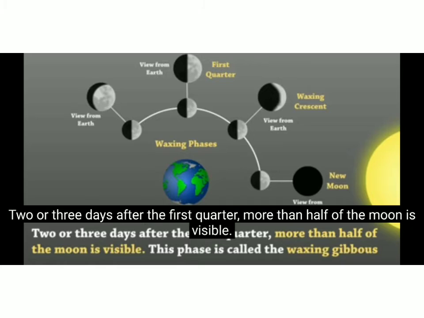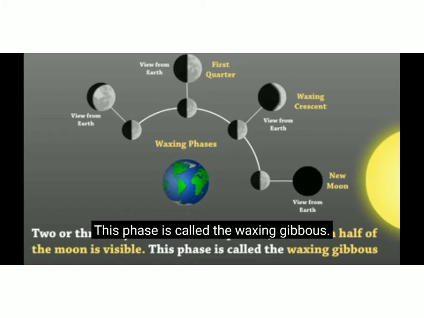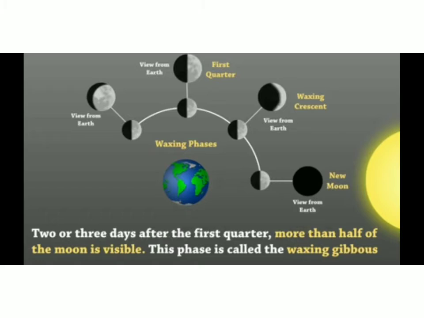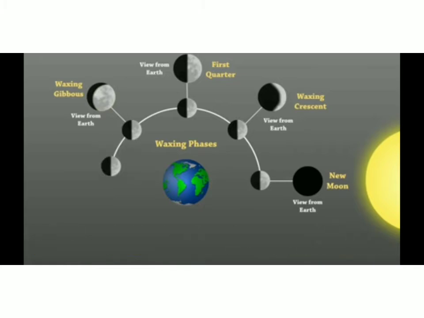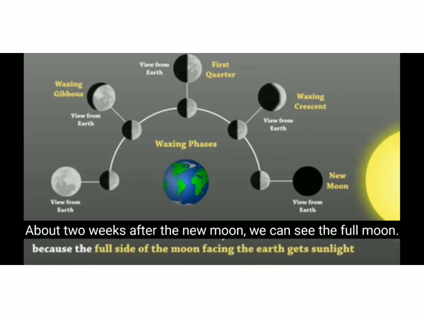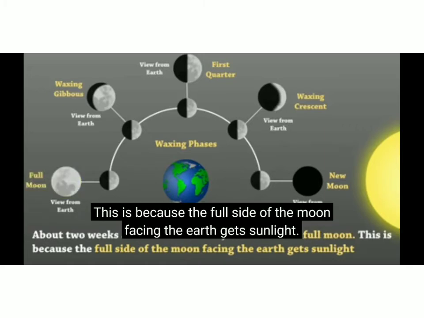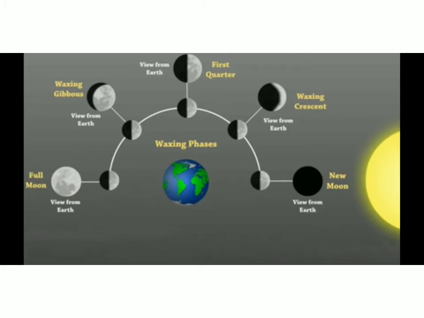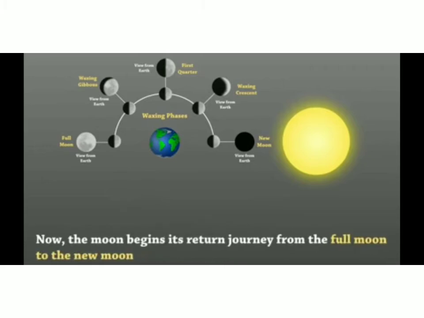After another 2 or 3 days, more than half of the moon is visible, and this is called the waxing gibbous phase. You can see the bigger part of the moon, which is brighter now. About 2 weeks after the new moon, we can see the full moon, because at this time the full side of the moon facing the earth gets the sunlight. So this condition is called full moon.